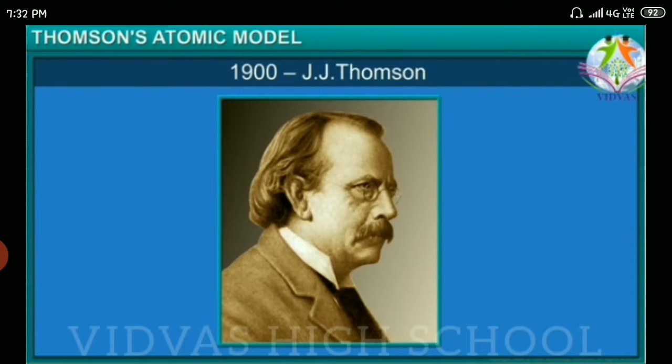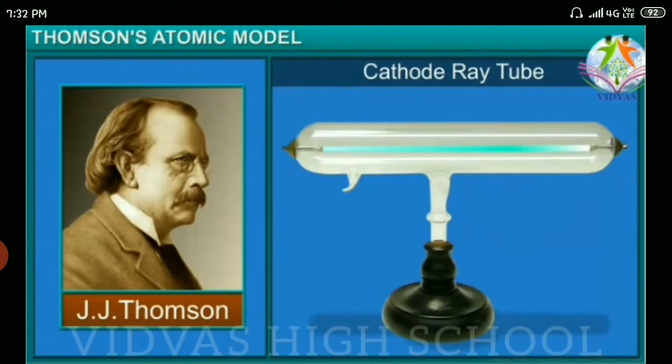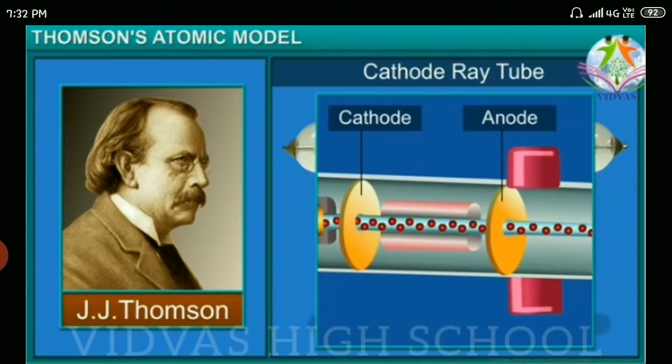And J.J. Thomson discovered the electron through the cathode ray discharge tube experiment. These are negatively charged particles, named electrons, and their mass is negligible. So through the experiment you can see on the screen, we discussed these two things before.